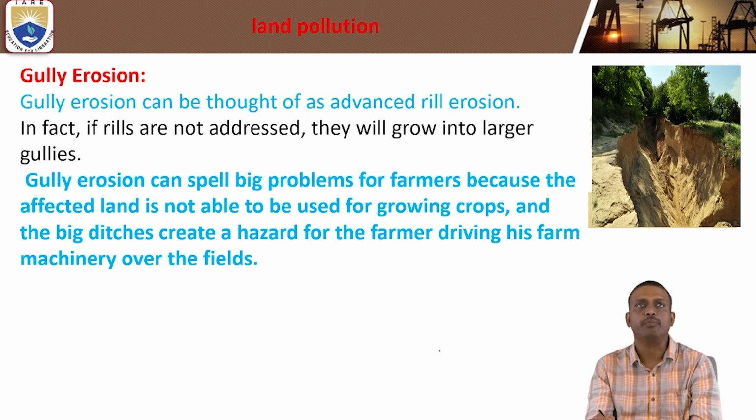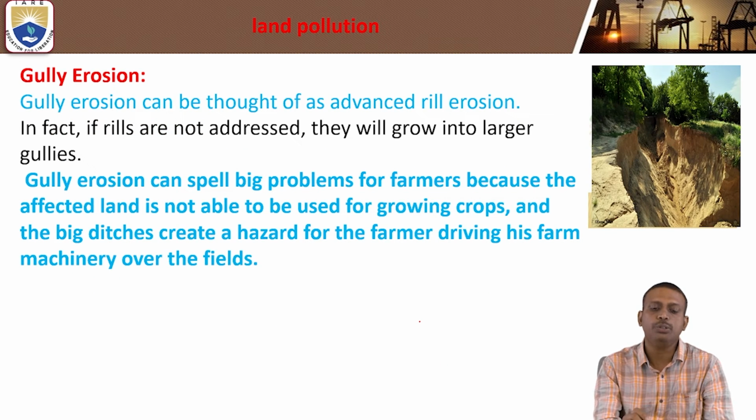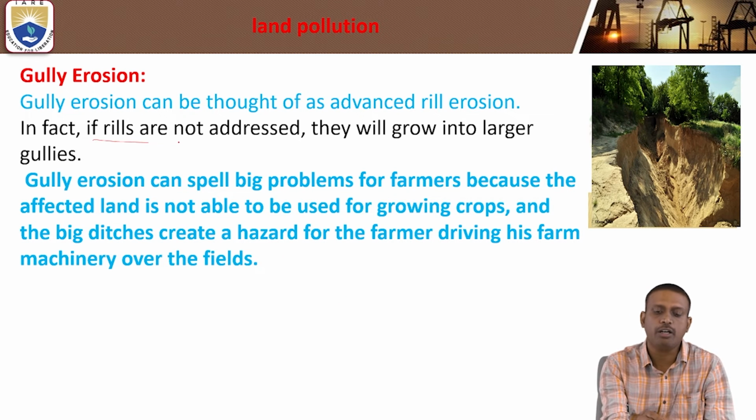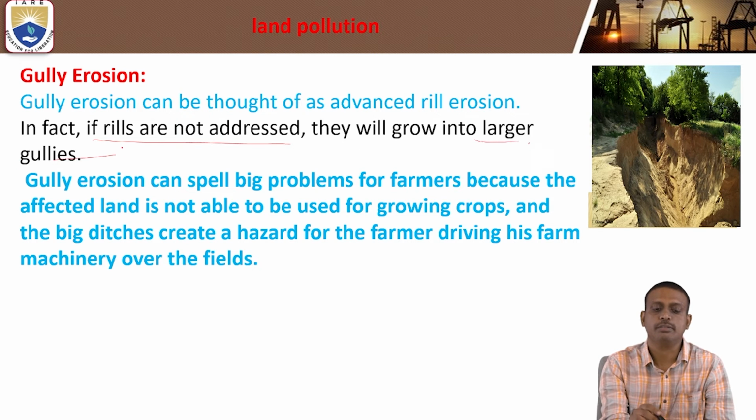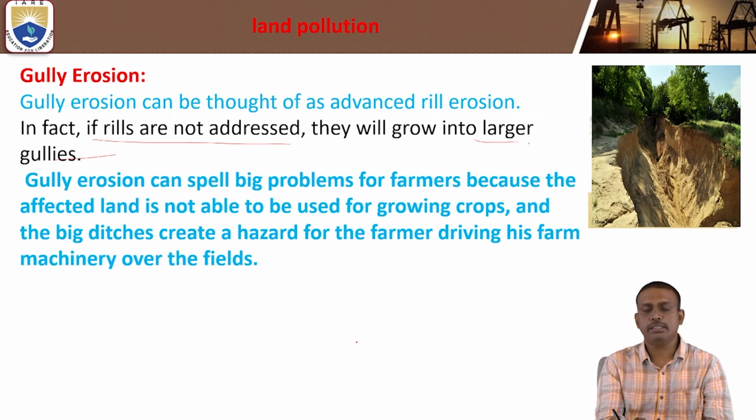Gully erosion is the fourth type of soil erosion. It can be thought of as an advanced rill erosion. In fact, if rills are not addressed, they will grow into larger gullies.